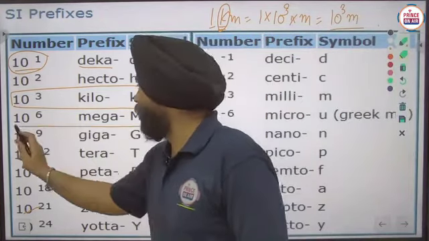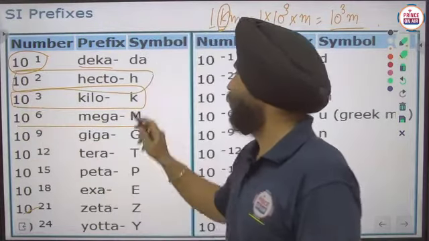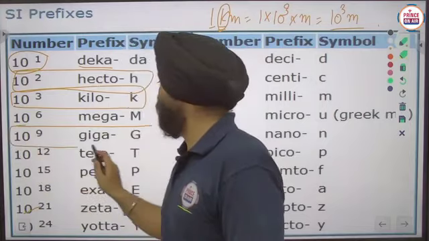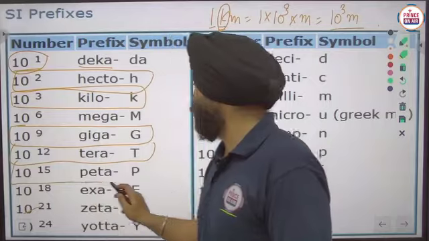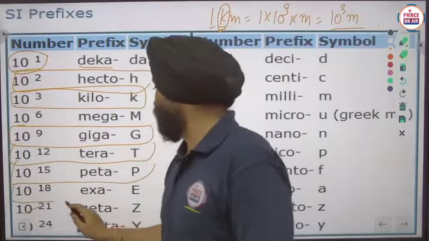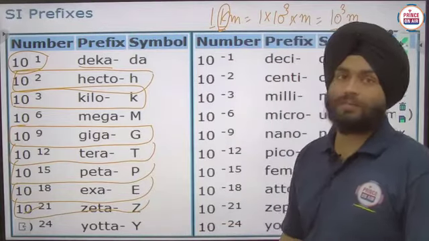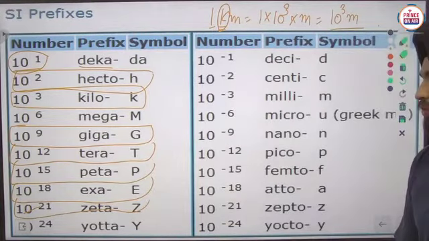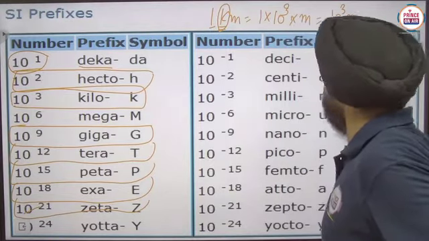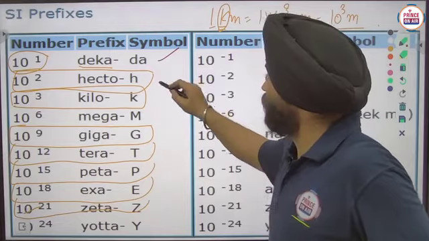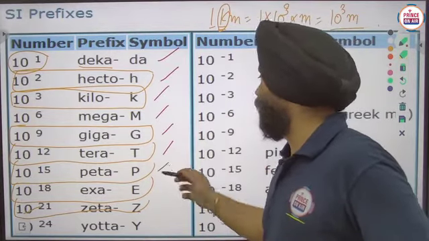Similarly for mega, 10 raised power 6, hecto 10 raised power 2, giga 10 raised power 9, tera 10 raised power 12, peta 10 raised power 15, exa 10 raised power 18, zetta 10 raised power 21, and yotta 10 raised power 24. That you have to use here. But in that case, you have to learn only this, and up to this you can learn.